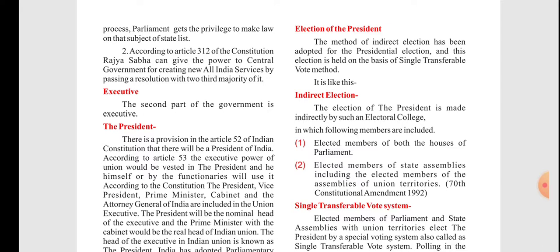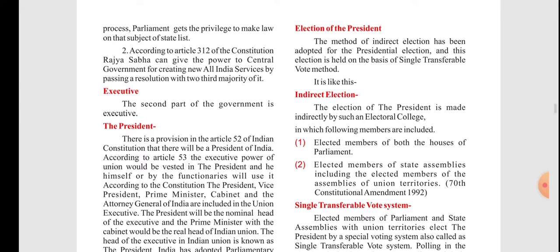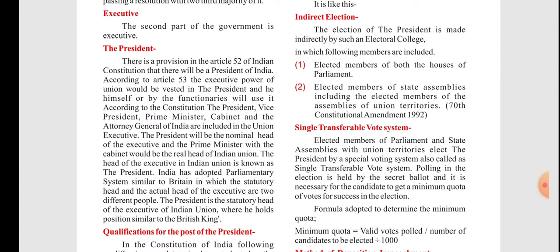Now let us deal with the executive power of the government. The President. There is a provision in Article 52 of the Indian Constitution that there will be a President of India. According to Article 53, the executive power of the Union would be vested in the President, and he will use it himself or through the functionaries.